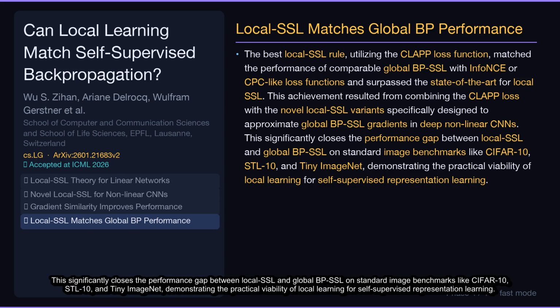This significantly closes the performance gap between local SSL and global BPSSL on standard image benchmarks like CIFAR, TIN, STL, TIN, and TinyImageNet, demonstrating the practical viability of local learning for self-supervised representation learning.